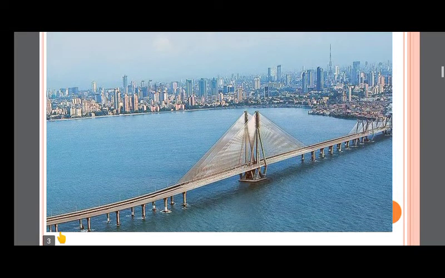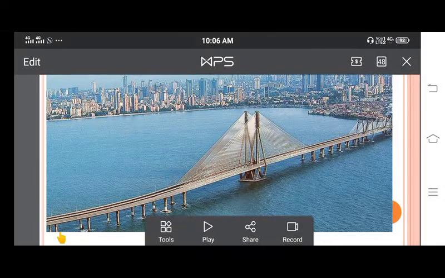This is a bridge located in Mumbai city. Why has this been constructed? For easy movement of vehicles. Earlier there was a large distance to travel from one point to another. To reduce the distance and the traffic, the new bridge has been constructed in Mumbai.